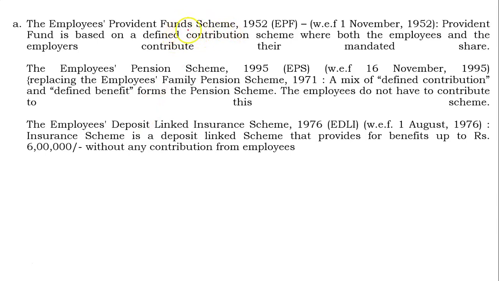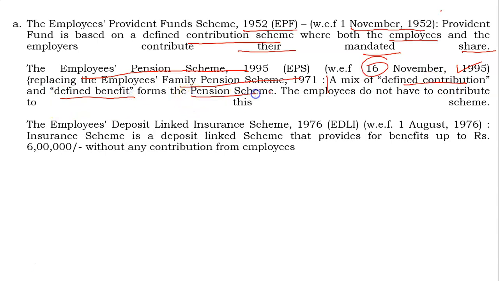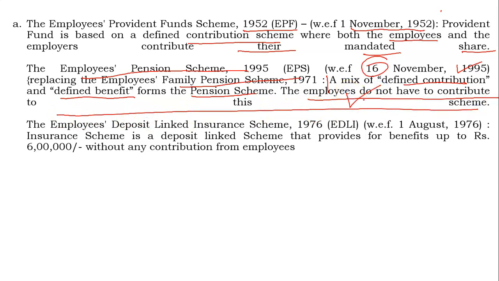The Employee Provident Fund Scheme 1952 was framed and effective from 1 November 1952. Provident Fund is based on the defined contribution scheme where the employee and the employer contribute their mandated share. The Employees Pension Scheme was effective from 16th November 1995, replacing the Employees Family Pension Scheme 1971. So what are the features? A mix of defined contribution and defined benefit forms the pension scheme. The employees do not have to contribute to this scheme. This is an important point you have to note here.